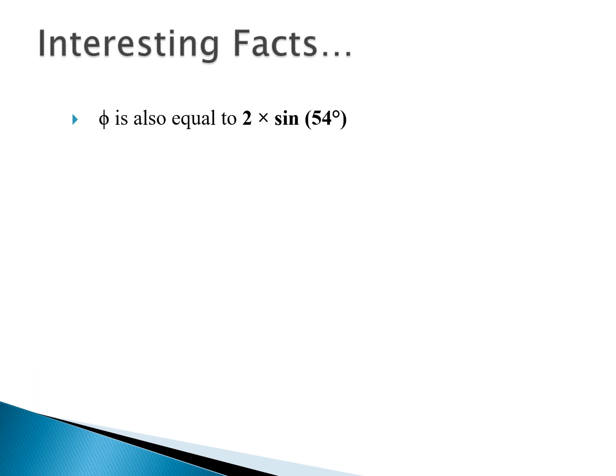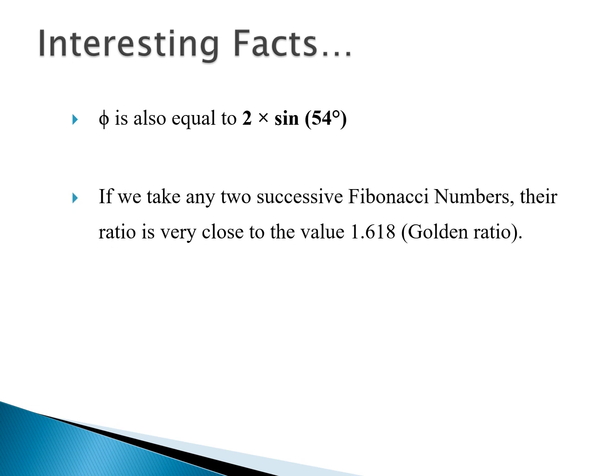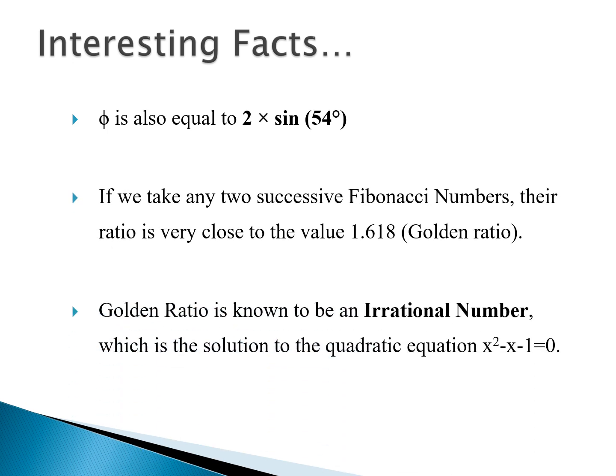Now the interesting fact is phi is also equal to 2 into sine 54. So in the Fibonacci sequence, the ratio is very close to the value 1.618, and the golden ratio is an irrational number, which is the solution of the quadratic equation x squared minus x minus 1 equal to 0.